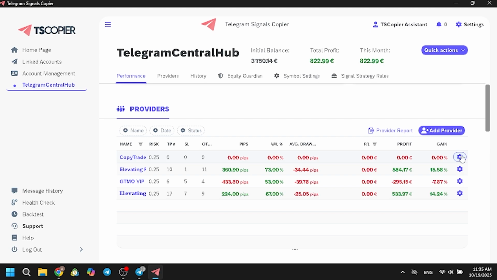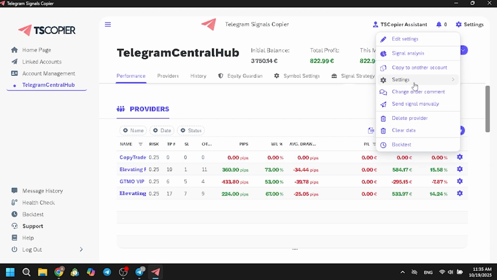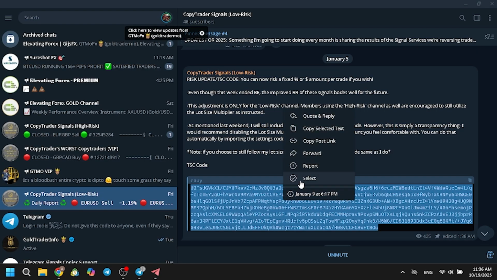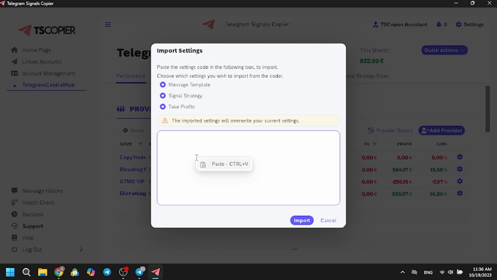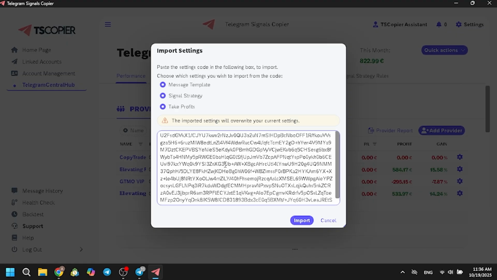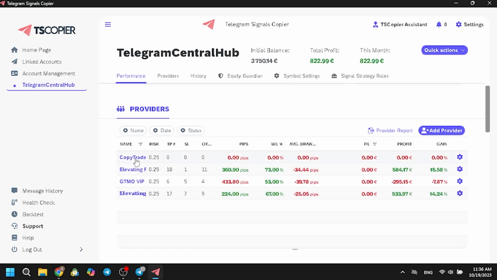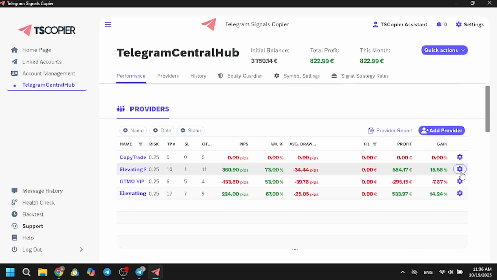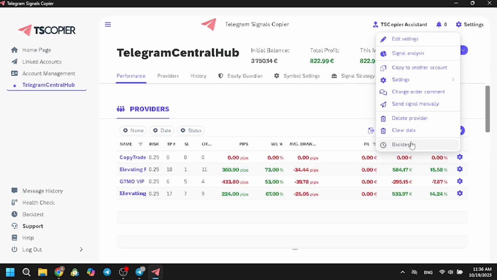So if I basically click this gearbox right here, scroll on settings, I can just import a code which he has given me in the 5th pinned comment on the Telegram. But this is not a code, this is the link I've accidentally copied. So copy selected text and place this copier code right here. Now this whole channel is basically following the rules that he is copying the low risk signals channel on. Okay, now that we basically have the code imported, we should click backtest.